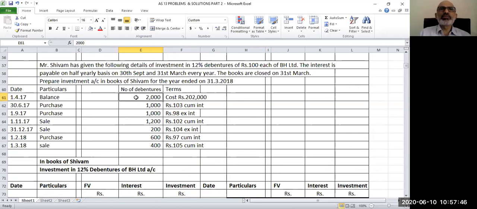Originally we had 2000 debentures, then we added 1000 debentures twice. So that means total debentures in hand as of now are 4000 debentures. So face value will be 4 lakh. On this face value of 4 lakhs, you will get interest at 12% per annum for the period from April 2017 to 30th September 2017. That means a period of 6 months.